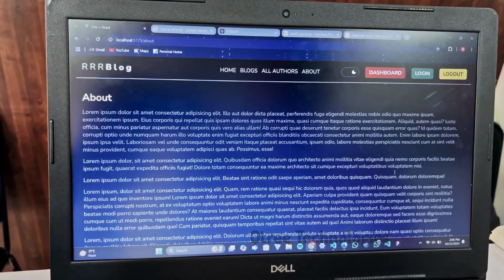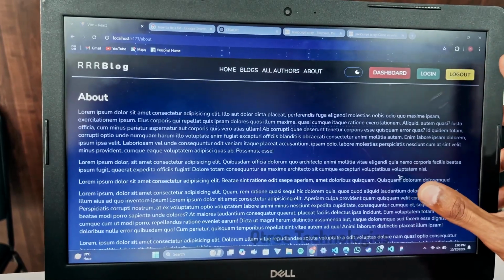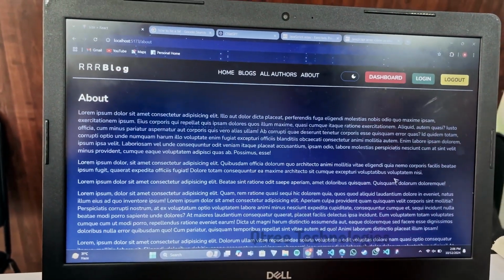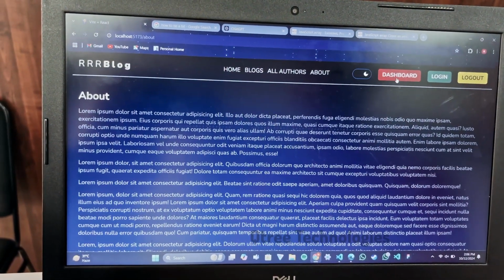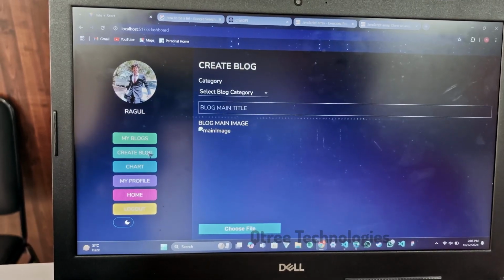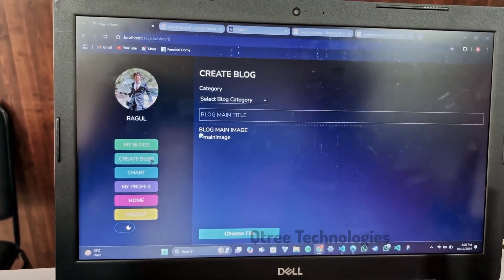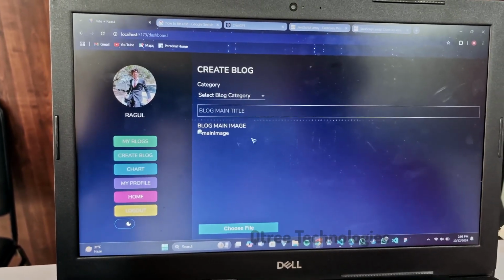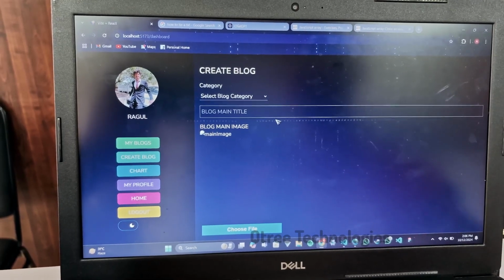I have created this project using the MERN stack, which is MongoDB, React, Node.js, and Express. MongoDB is a NoSQL database to store basic information. React is a front-end JavaScript library. Node is a backend runtime which connects both the front-end and the database server. Express handles API calls and HTTP requests from Node.js.